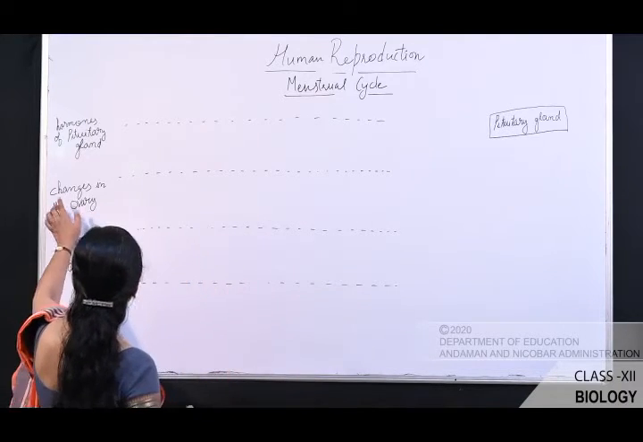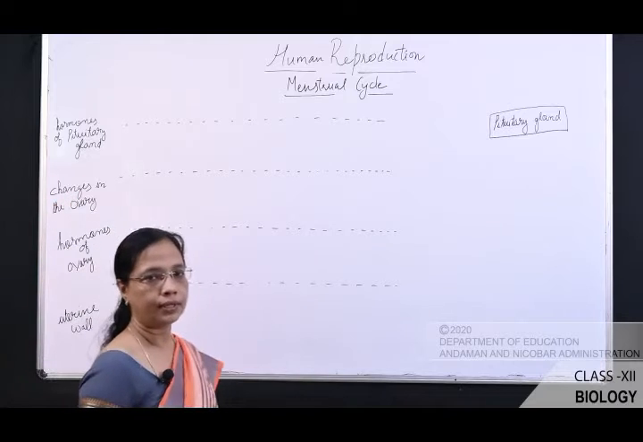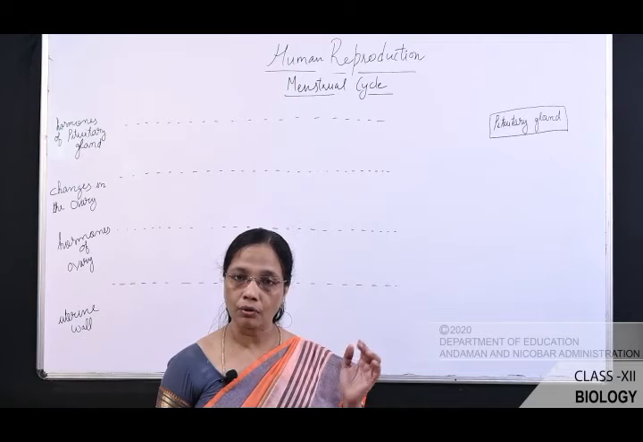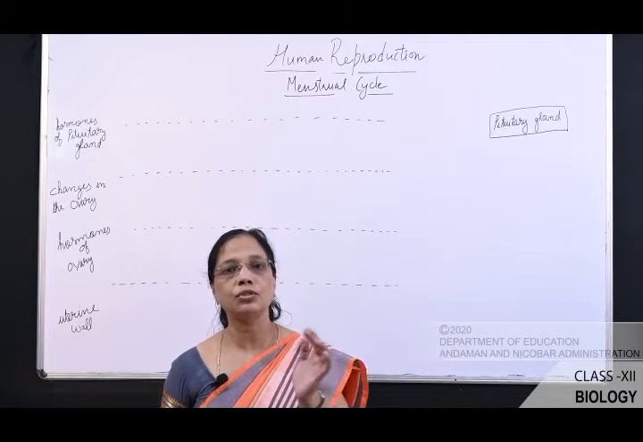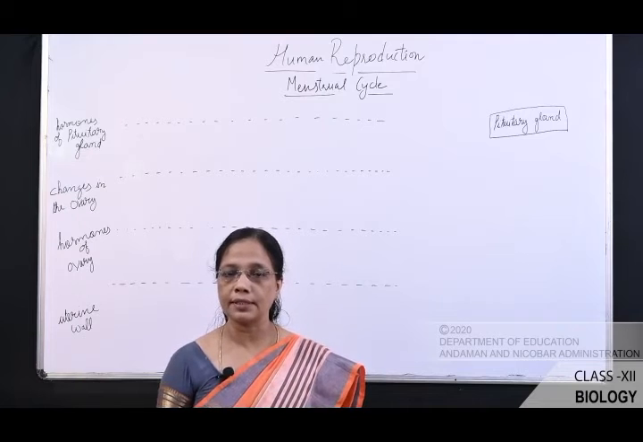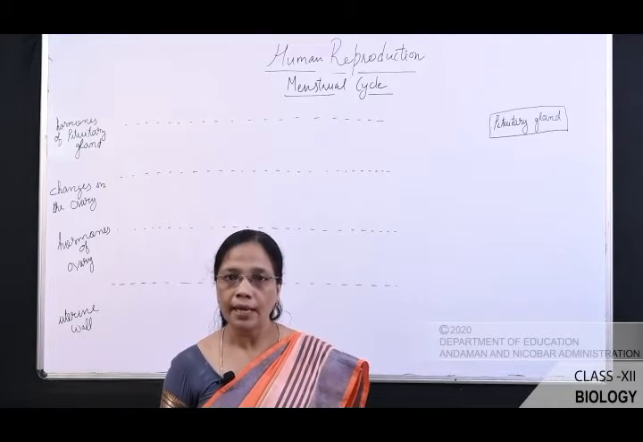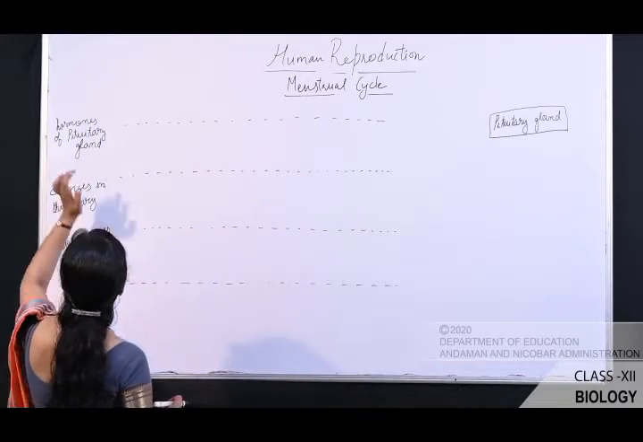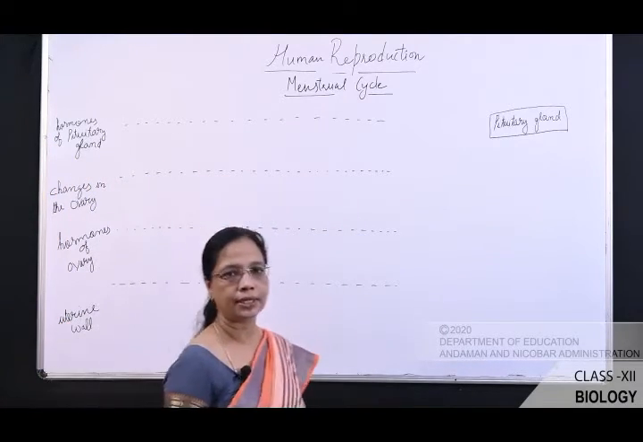Next is the changes in the ovary. What are the changes which happen in the ovary? That means how the primary follicle develops into Graafian follicles, how the Graafian follicle is converted into corpus luteum, everything we will see in this row. And this is the hormones of the pituitary gland.